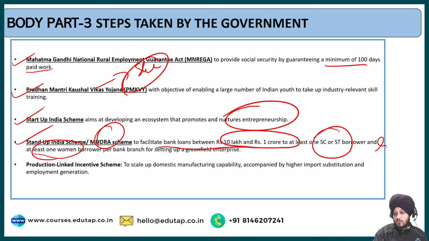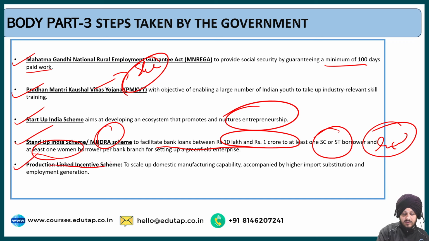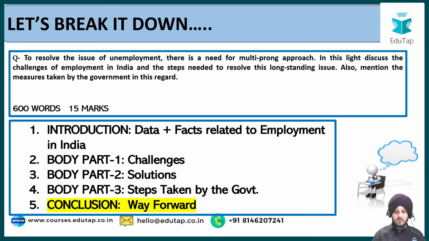So how does this promote inclusivity in the society and in the economy? And the last one is the Production Linked Incentive scheme, where the government gives incentives to manufacturing companies to scale up domestic manufacturing capability, and it is also accompanied by high import substitution and employment generation. So these are the points regarding the steps that have been taken by the government, and the government needs to do more in order to solve the challenges of employment in India.